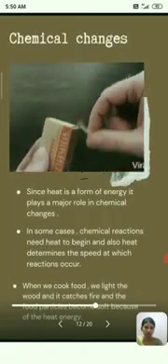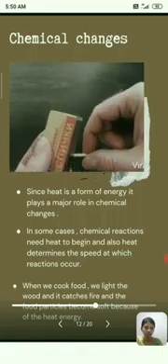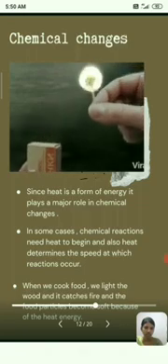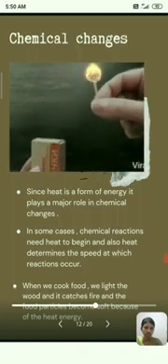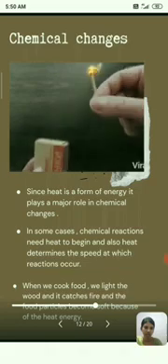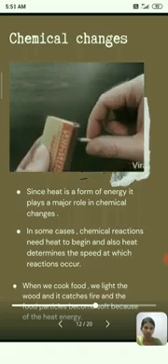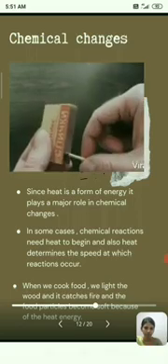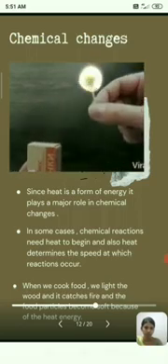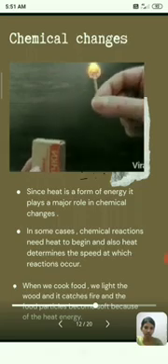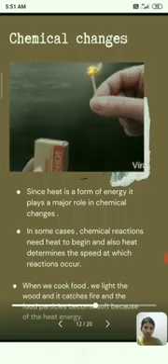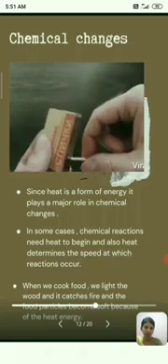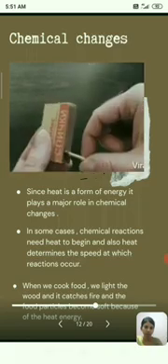Chemical changes. Since heat is a form of energy, it plays a major role in chemical changes. In some cases, chemical reactions need heat to begin, and heat also determines the speed at which the reaction occurs. When we cook food, we light the wood and it catches fire, and the food particles become soft because of the heat energy. These are all chemical changes taking place due to heat.